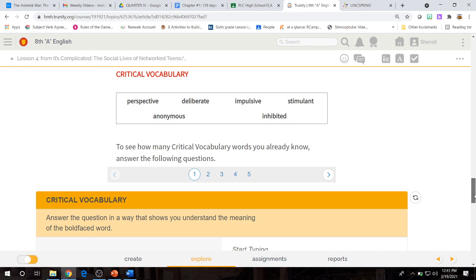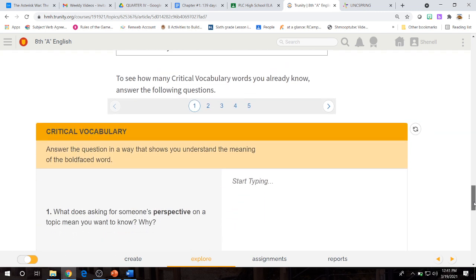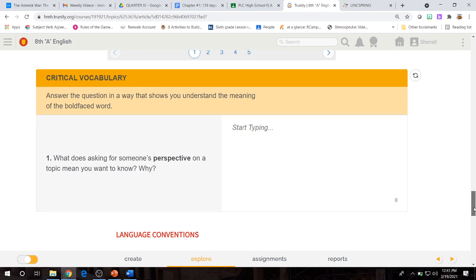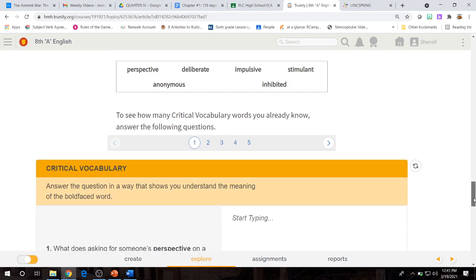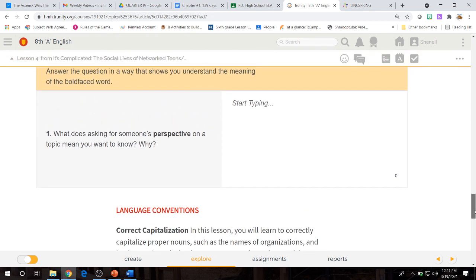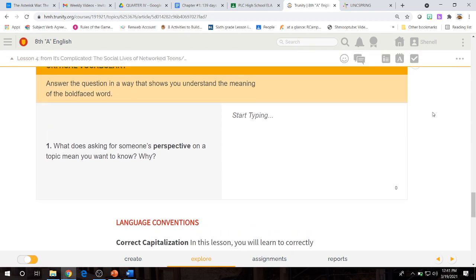Then we have our critical vocabulary, which is perspective, deliberate, impulsive, stimulant, anonymous, and inhibited. Now, this critical vocabulary, as you can see, is a little different. We've done it like this before, though. They give you a question using one of the vocabulary words in the question, and based on your answer, it will tell us if you know exactly what it means. Once you're done, hit the check button and send it in.